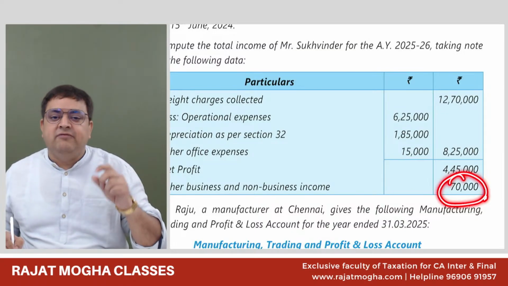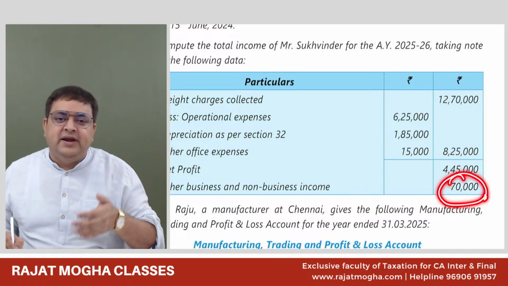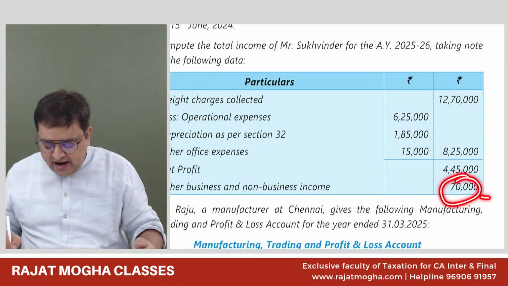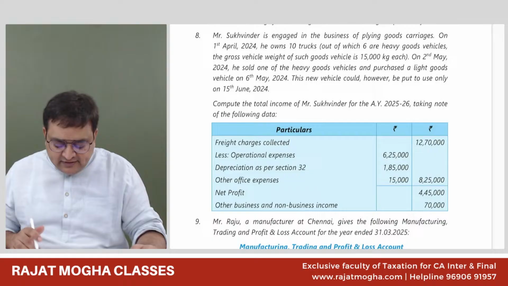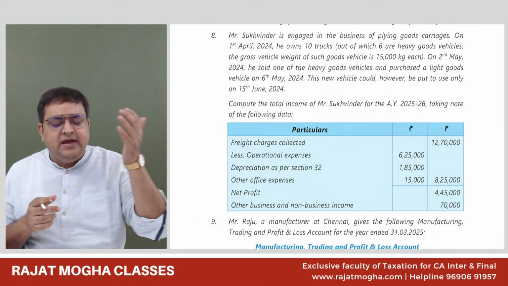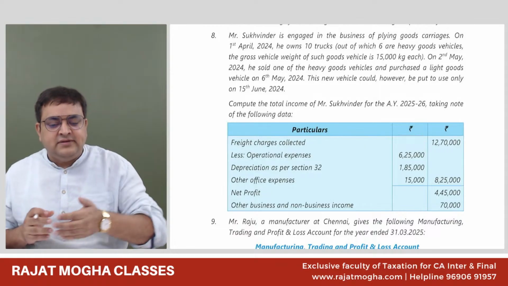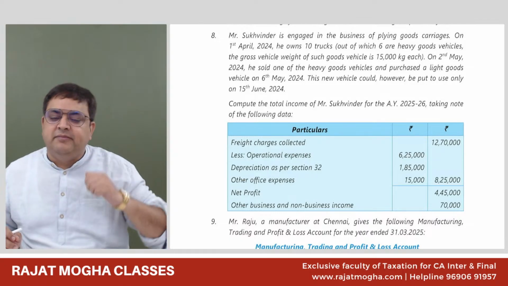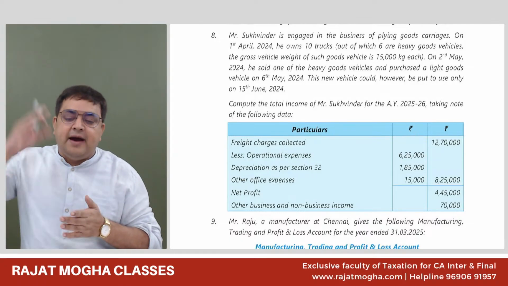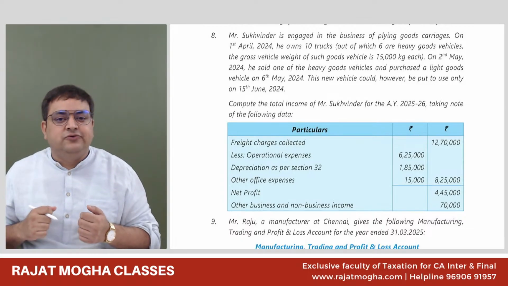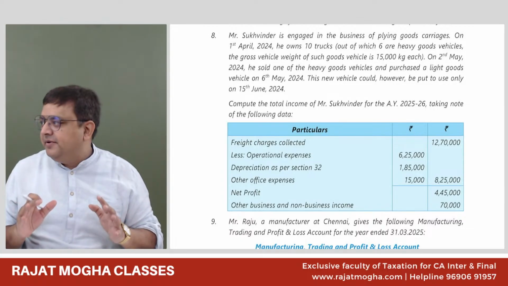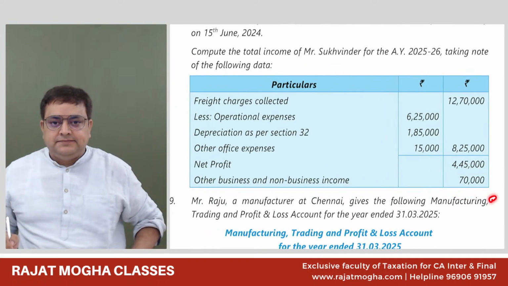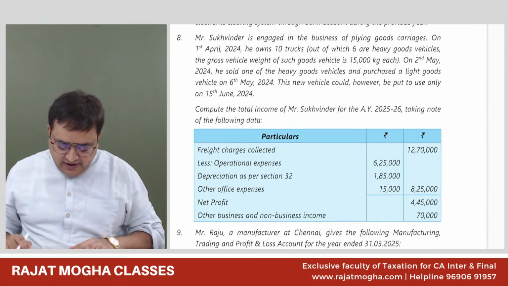Either you calculate by presumptive or by books of accounts, 70,000 would be added separately, because 44AD, 44ADA or 44AE say that this particular business income would be calculated as per the presumptive provision. But if the assessee has capital gain income or income from other sources also, that income will remain the same. Everybody okay with it? Say yes or no? Yes, sir. Good. So now let us compute his income.